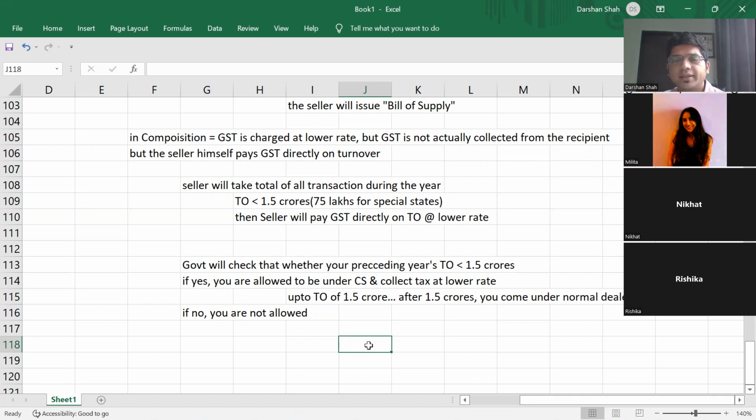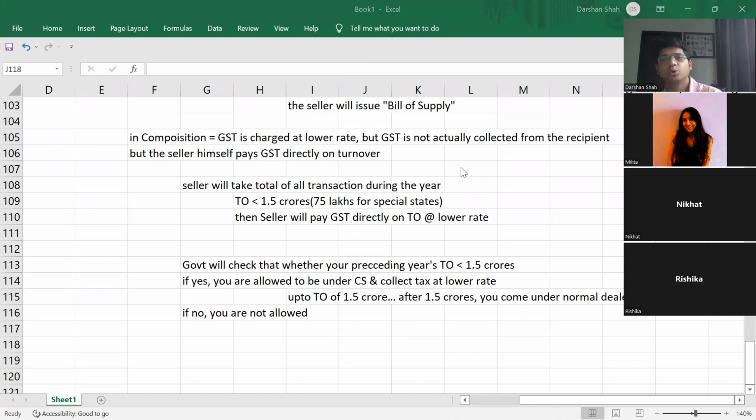Okay. I think all doubts of composition scheme are clear now. Any other doubt, guys? Okay, no doubt. See, guys, all these limits are very important.